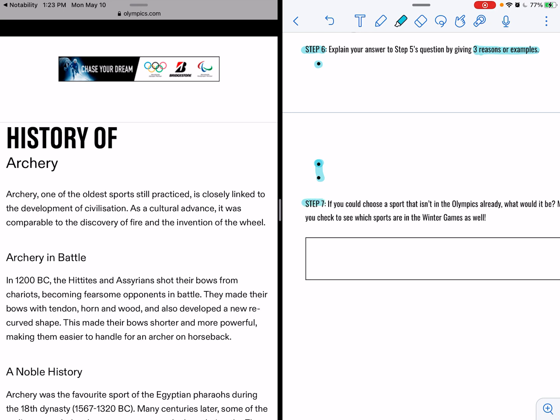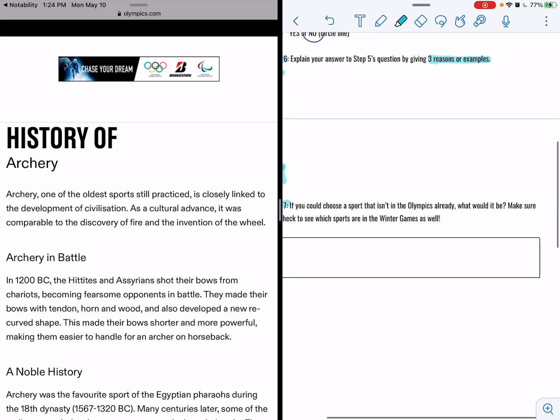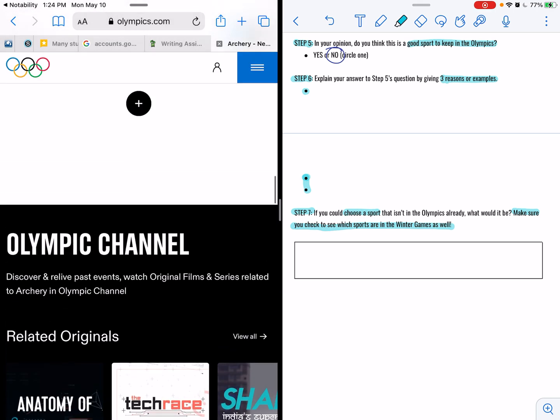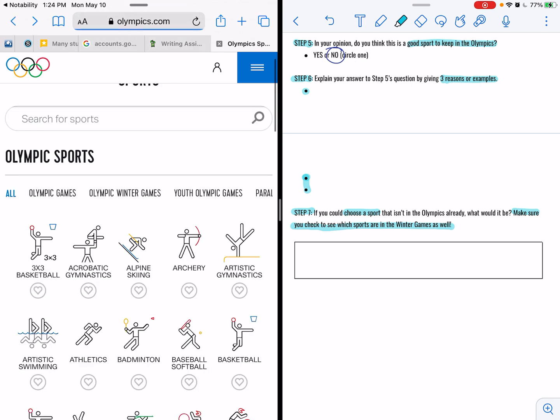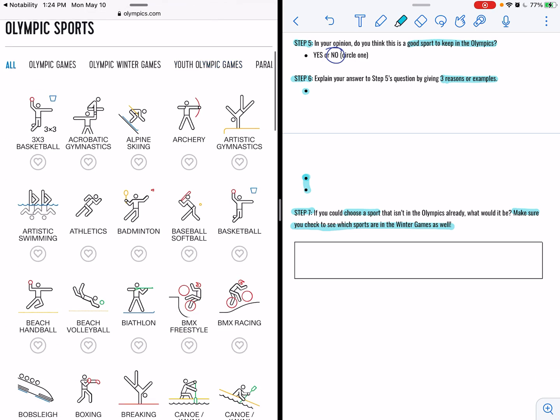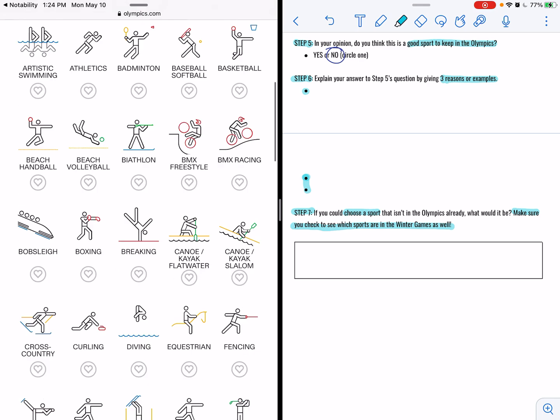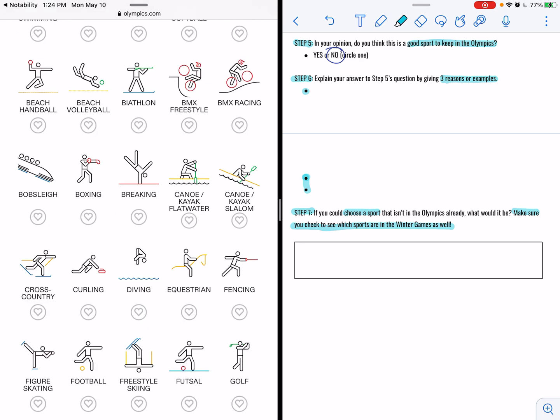The last step is step 7. If you choose a sport that isn't in the Olympics already, what would it be? Make sure you check to see which sports are in the Winter Games as well. So you're choosing a sport that's not on this list. So you see all of these sports. There are a lot of sports that aren't on this list.